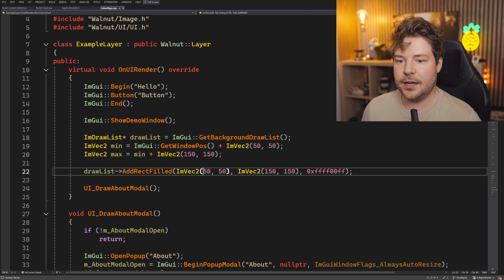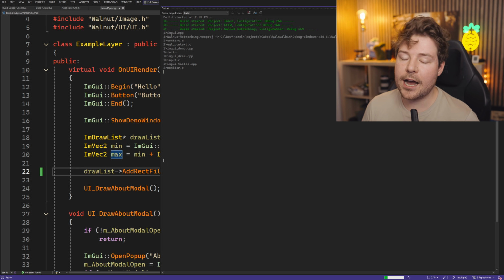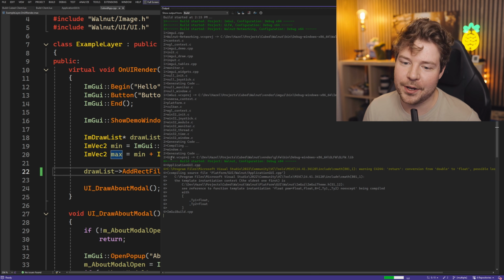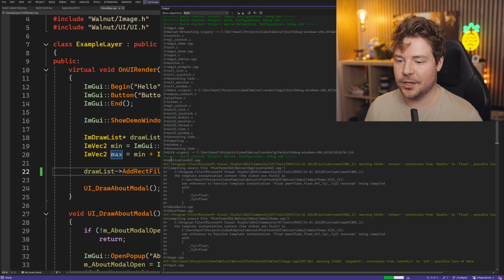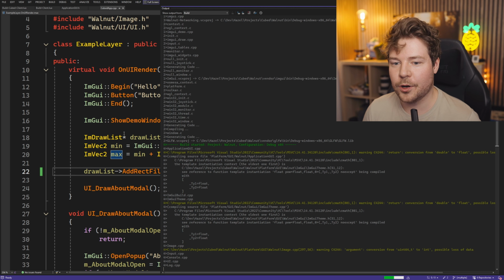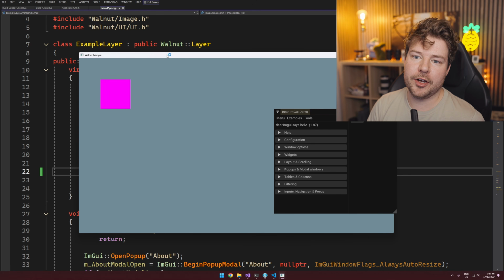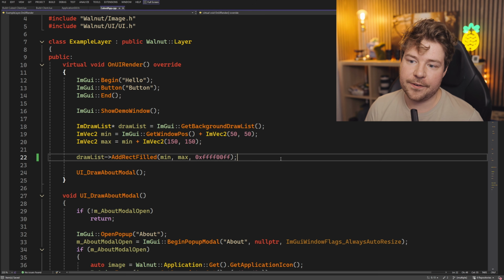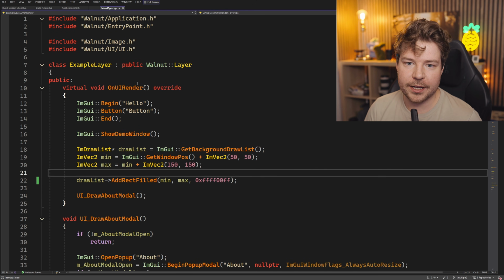So now that we have min and max, let's use min and max. And now that pink square of ours should actually move along with the window and not be tied to the monitor, which is probably not what we want by default. Okay, cool. So there we go. If I move the window, that thing moves. Awesome. So we now actually have a way to draw things.